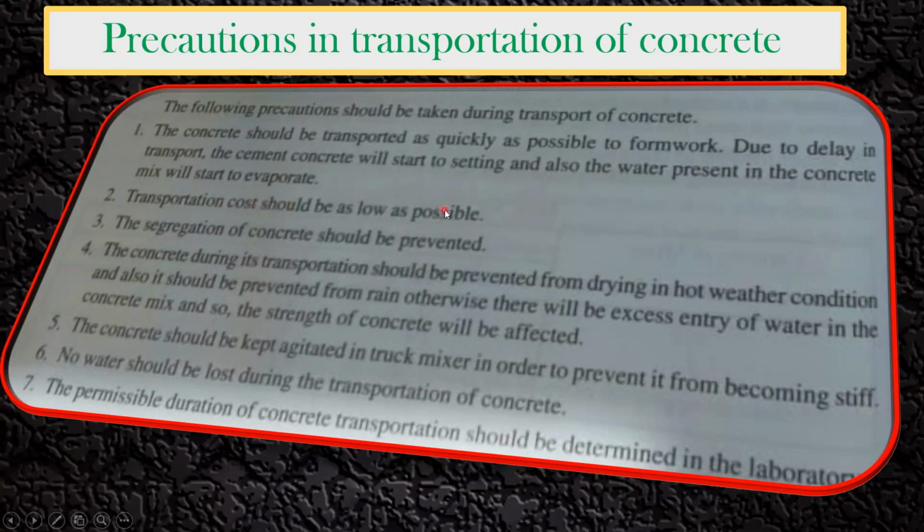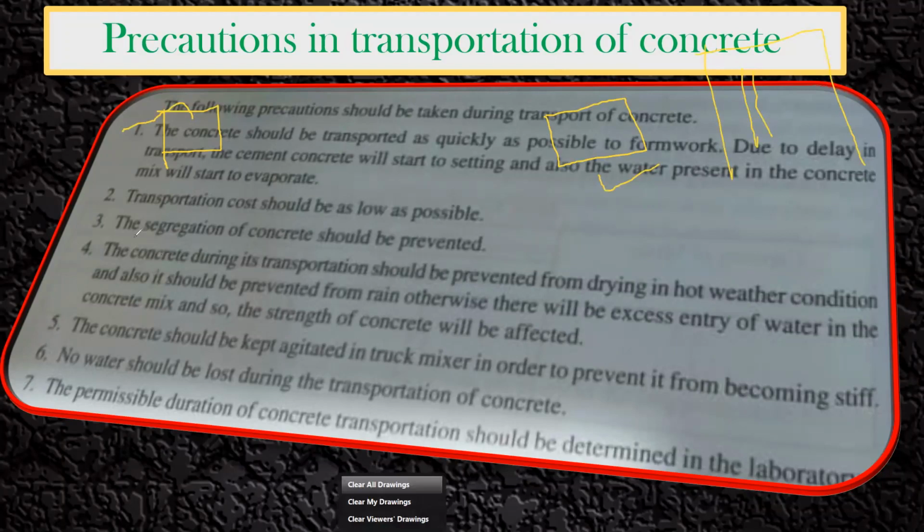Transportation cost should be as low as possible. That is also a very important thing. That is why, when we take up any big construction project, we see where the project is happening and where a nearby batching plant is available. All those things we keep in mind. Sometimes if a batching plant is not available and the client is ready and has a huge amount of money, we set up the batching plant at the same site. Instead of bringing the concrete from a batching plant, if it is a huge construction worth crores, we set up our own batching plant at the site itself.